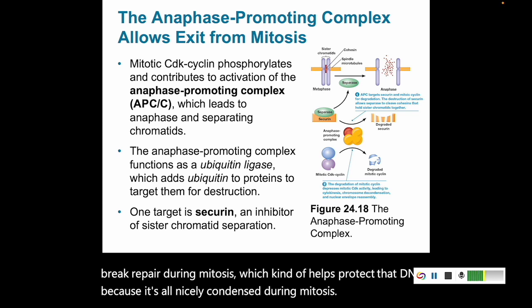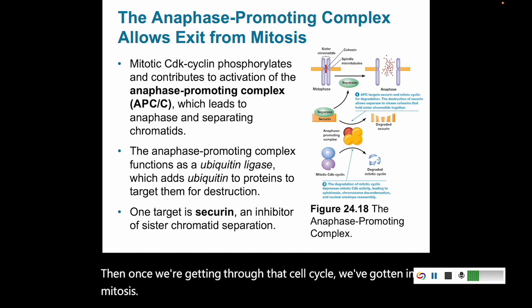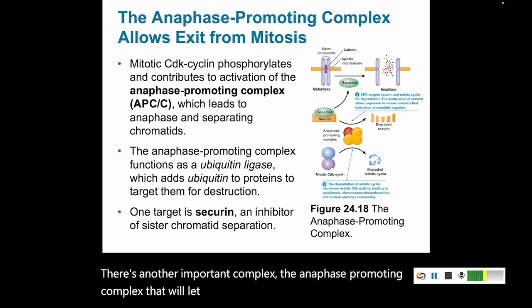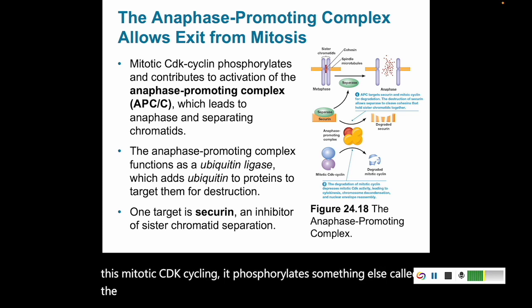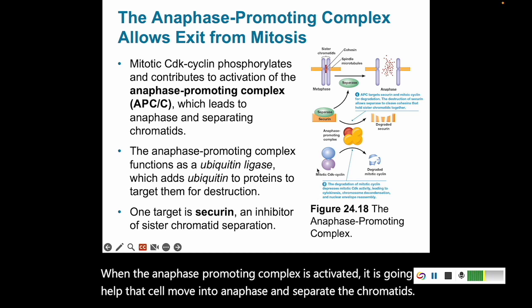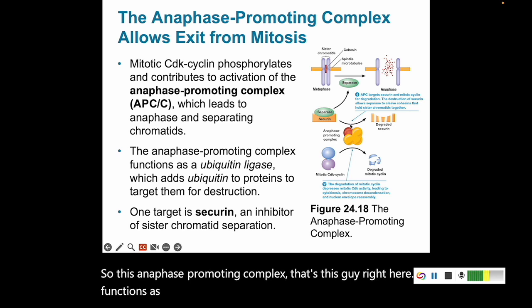Then, once we're getting through that cell cycle, we've gotten into mitosis, there's another important complex, the anaphase promoting complex, that will let your cell exit from mitosis. So as you build up this mitotic Cdk-cyclin, it phosphorylates something else called the anaphase promoting complex, or the APC/C. When the anaphase promoting complex is activated, it is going to help that cell move into anaphase and separate the chromatids. So this anaphase promoting complex functions as a ubiquitin ligase.